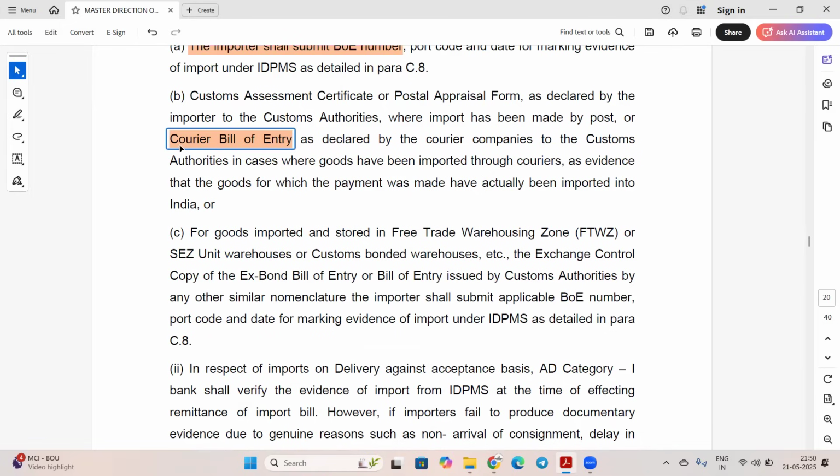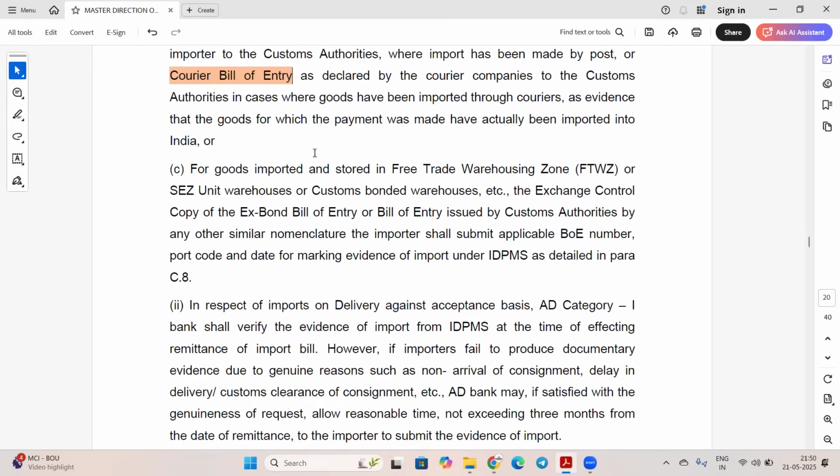Now we can link courier bill of entry also with ORMs. For goods imported and stored in a free trade warehousing zone, SEZ unit warehouse or customs bonded warehouse, the exchange control copy of the ex-bond bill of entry will be generated.